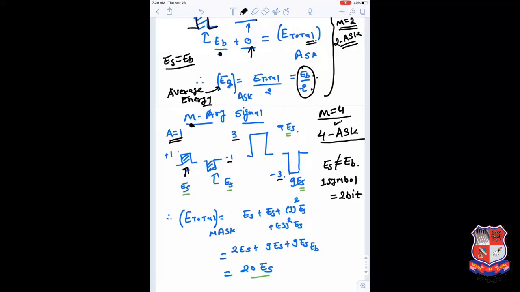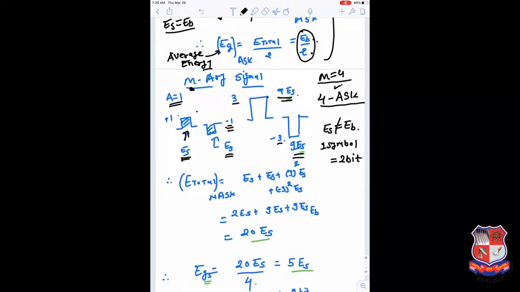So in that case, if we have this kind of pulse, its symbol energy can be represented as ES. We have another pulse, its symbol energy can be represented as ES. If we have the pulse with amplitude 3, its energy is 3 squared into ES, so it can be represented by 9ES. Minus 3 pulses can have an energy of 9ES.